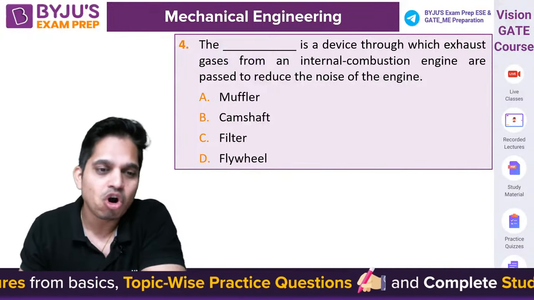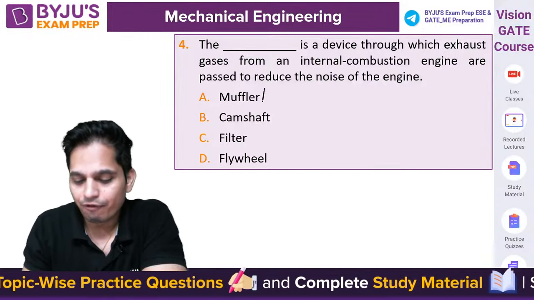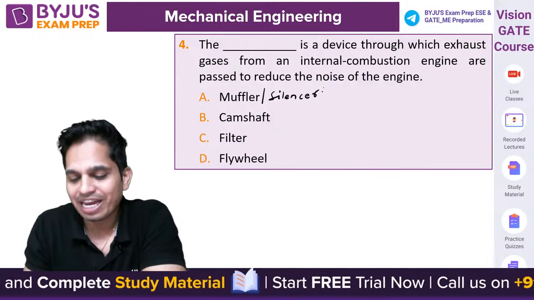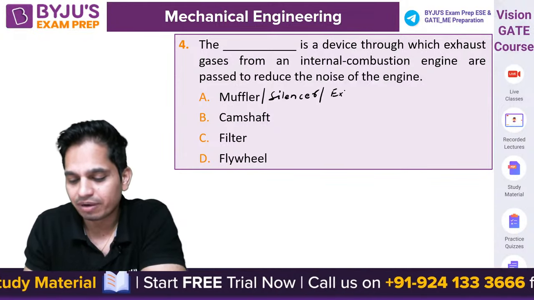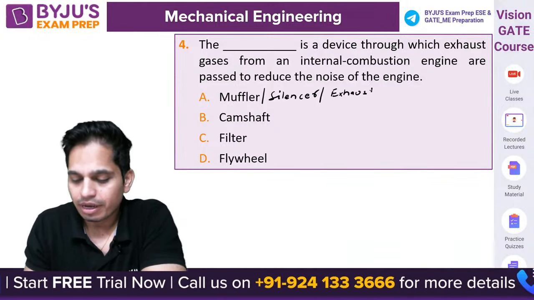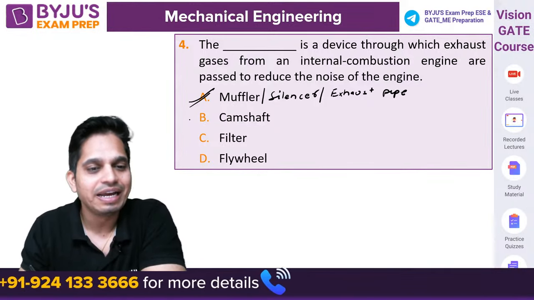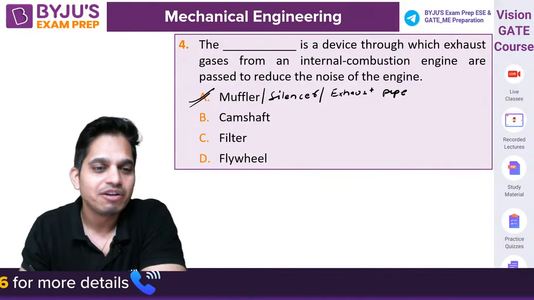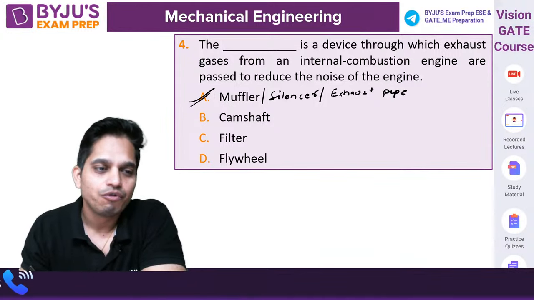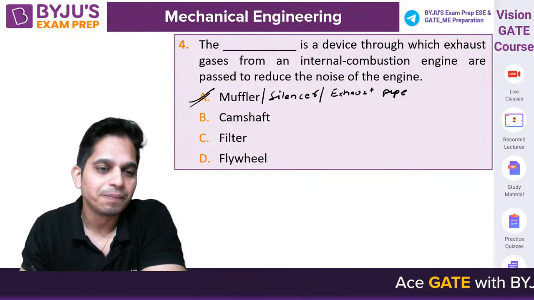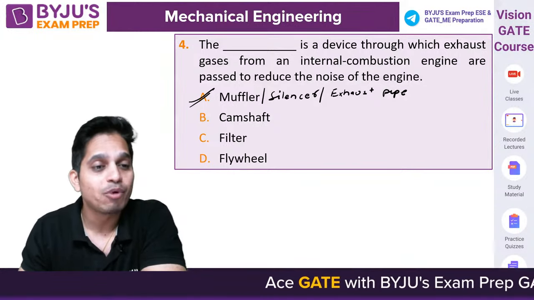Not camshaft. Muffler or silencer we also call it, or exhaust pipe also. So any option can be given, and A is the correct answer. Why C? Filter is used to filter the oil, or your petrol, before it goes to the carburetor.